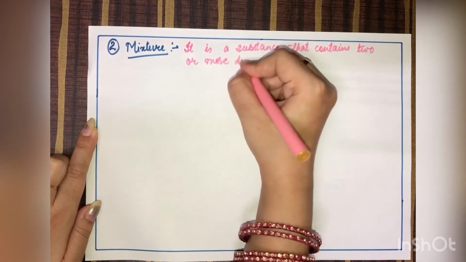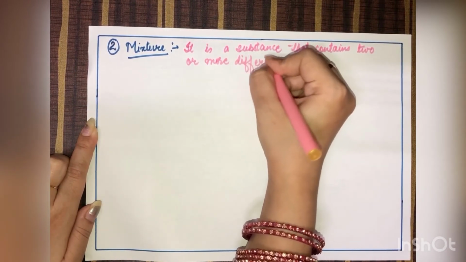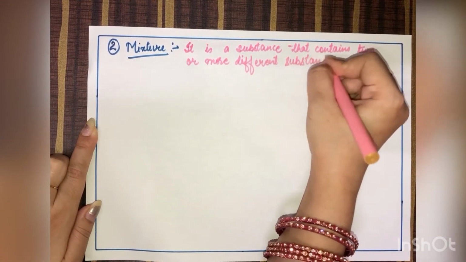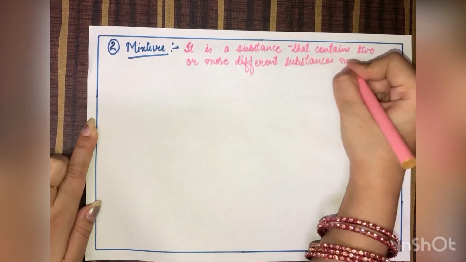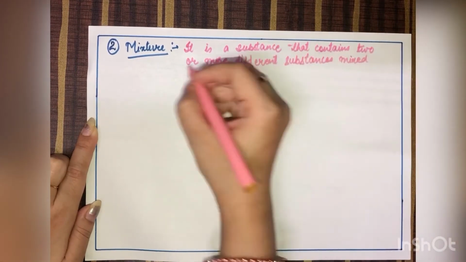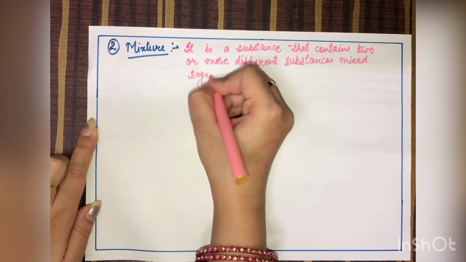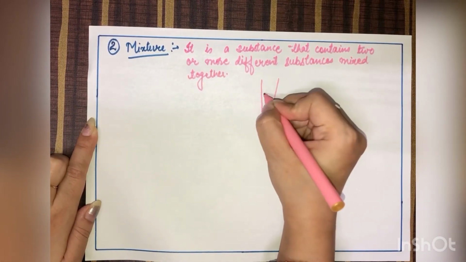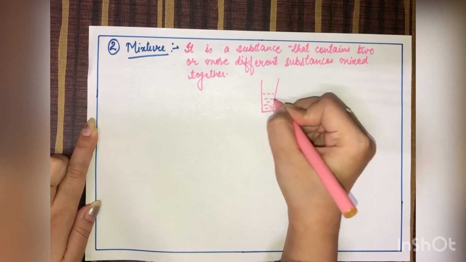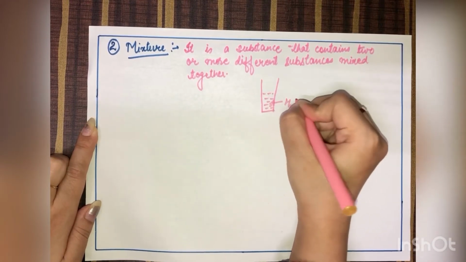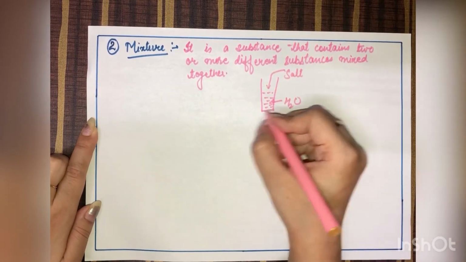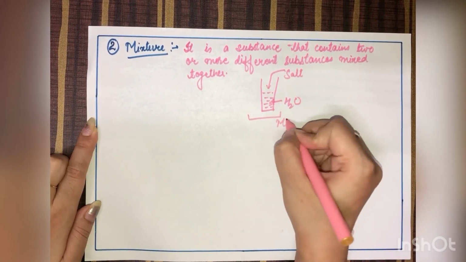Two or more different substances mixed together. Say for example, I am having a glass, water is there, and if I add salt into it, this will become a mixture.